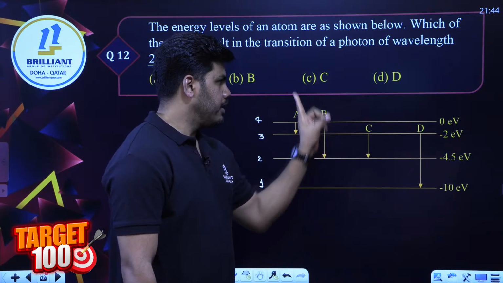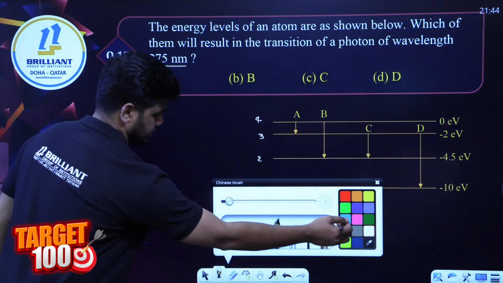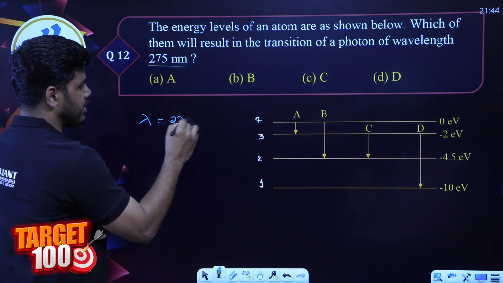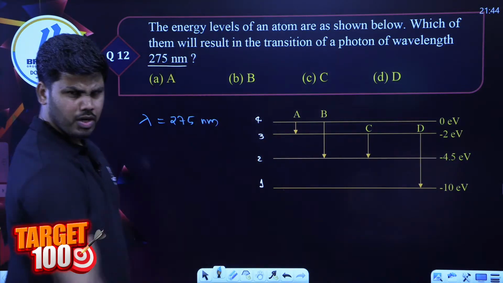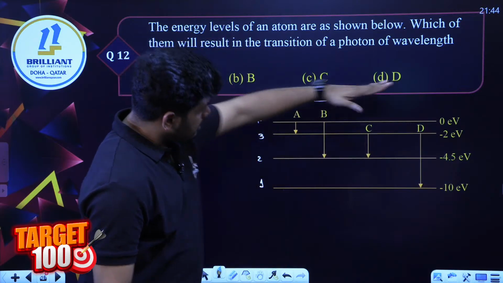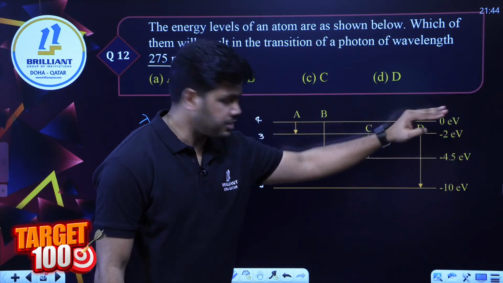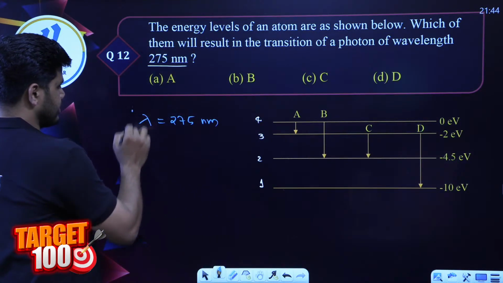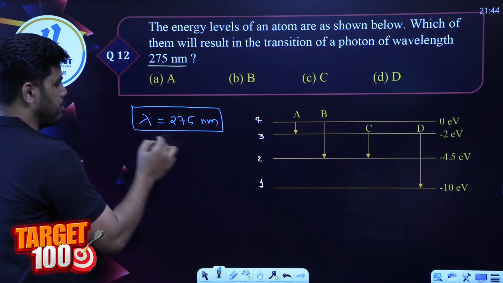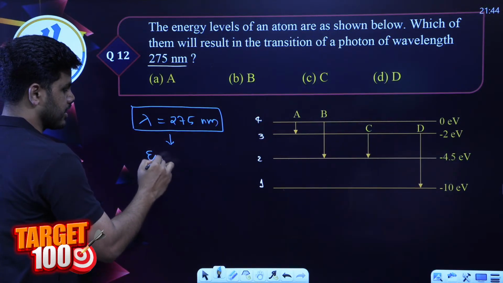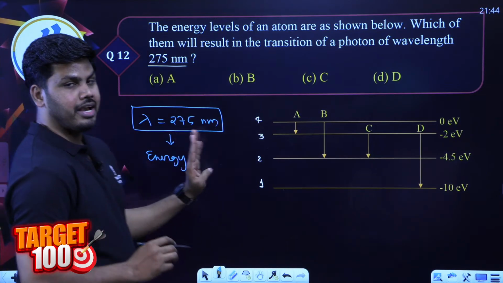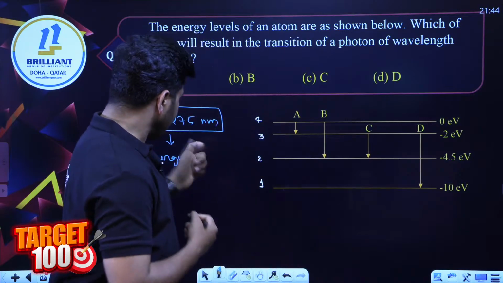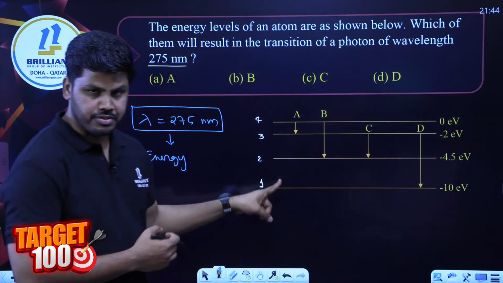Now, what will we do? We have information here in the question: emitted radiation has a wavelength 275 nanometers. But there is no lambda term given; we have only energy differences given in the question. So the best way is to find the energy of this radiation. If you can calculate the energy of a radiation which has wavelength lambda, you can cross check that energy for all these transitions.